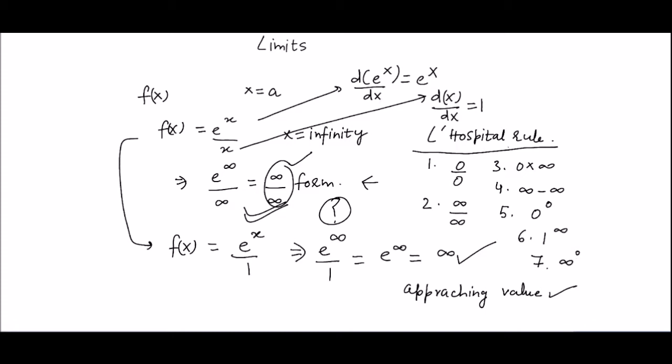We name all these forms as indeterminate forms.